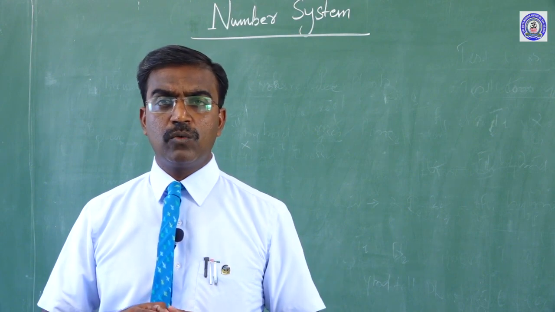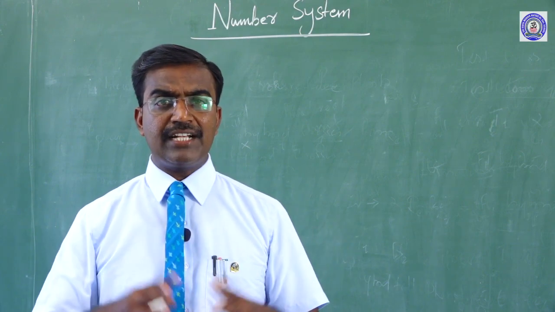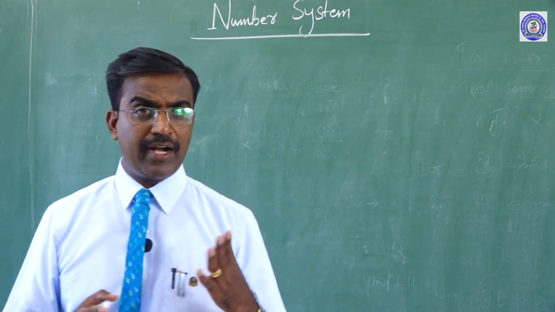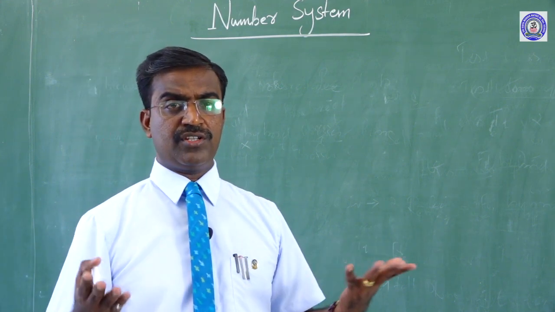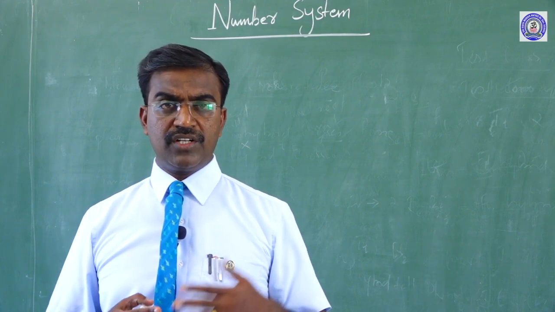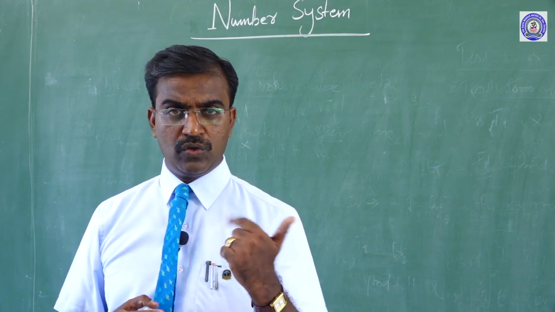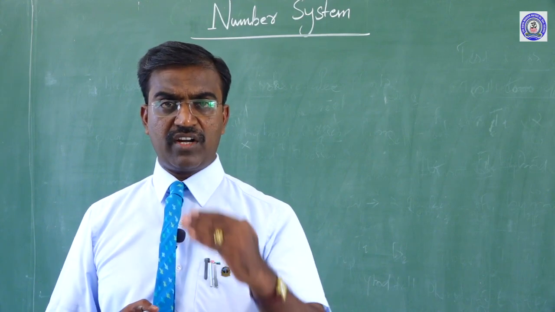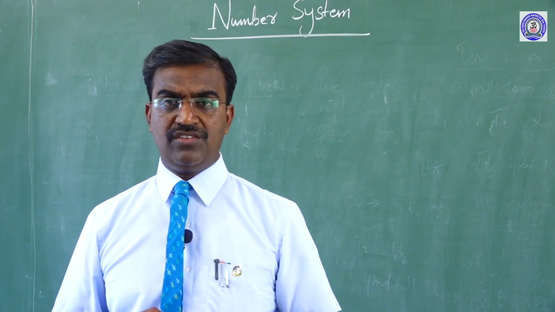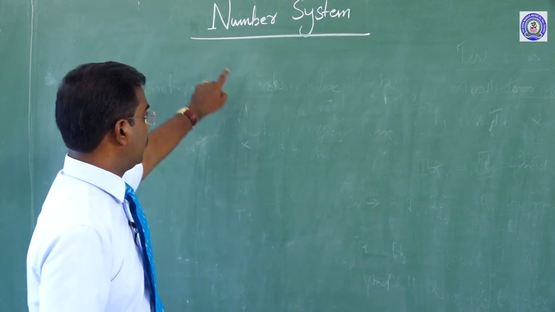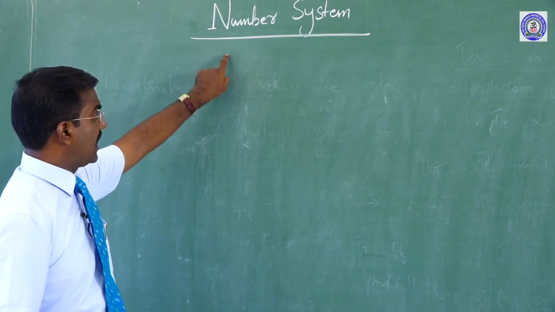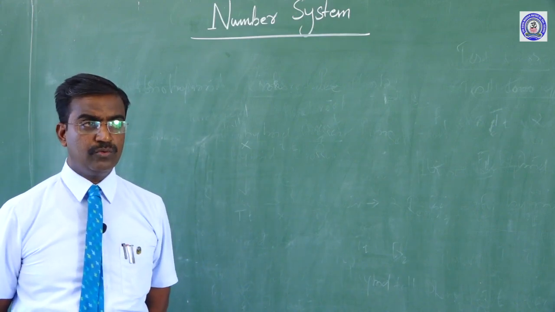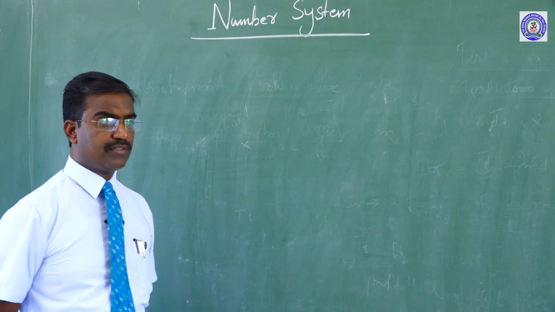Suddenly one change happened, and that change is nothing but evolution. My dear children, what is evolution? Evolution means change, growth and transformation. This is called evolution. In this change, here is the number system. The number system is classified into 4 types.